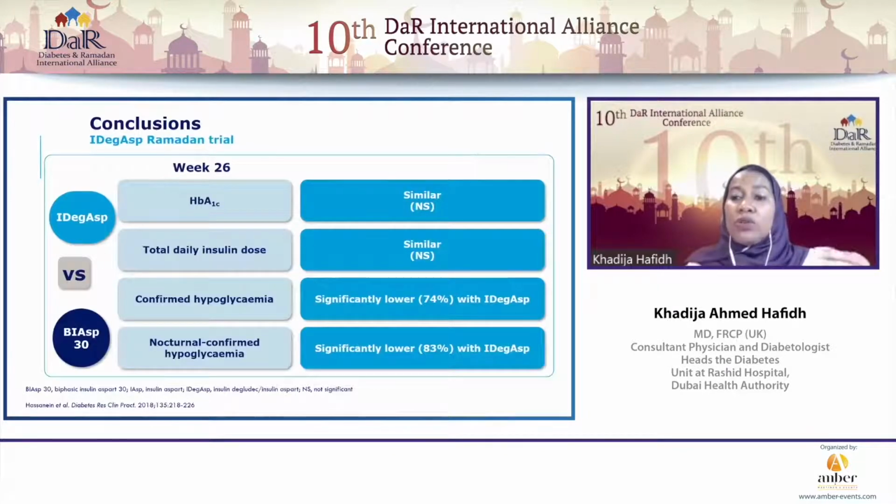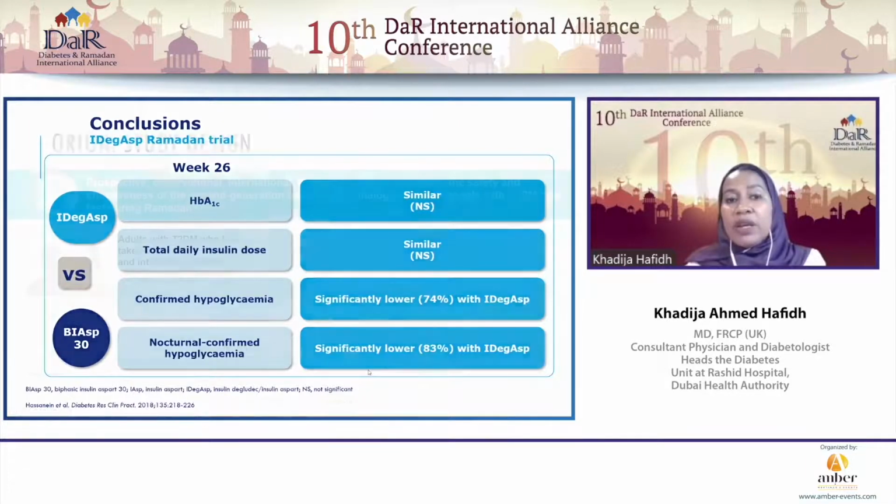And what we find from that study is that there was no significant difference in terms of the hemoglobin A1C or the total amount of insulin that the patients required between either IDEC-ASP or the bi-ASP 30. But what was clearly significant was the lower risk of both confirmed hypoglycemia and nocturnal confirmed hypoglycemia, which was lower in the patients that were on the IDEC-ASP as opposed to bi-ASP 30.